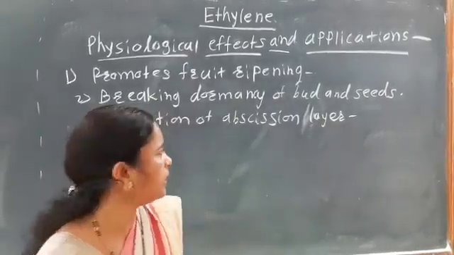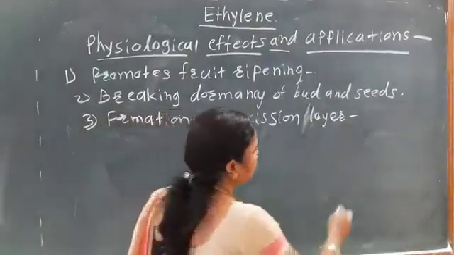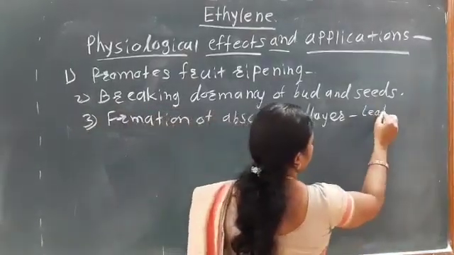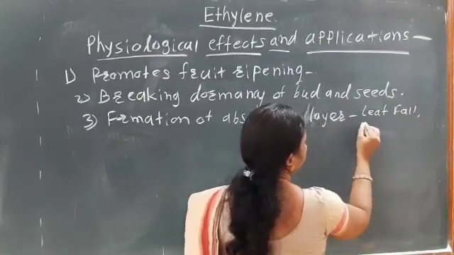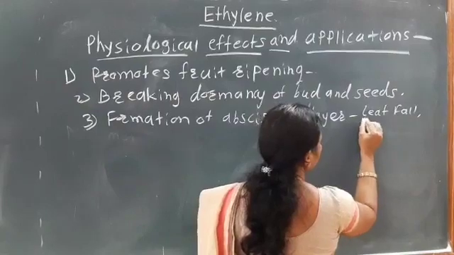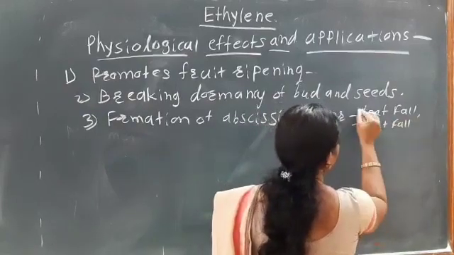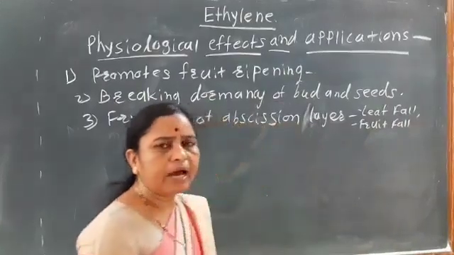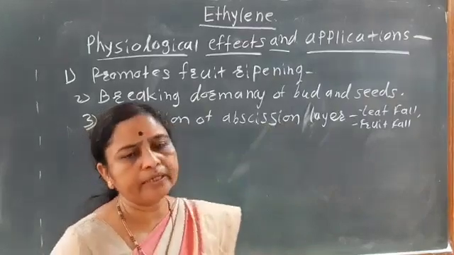So due to the formation of the abscission layer, leaf fall, fruit fall, or flower fall occurs.